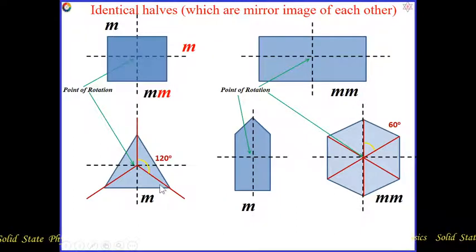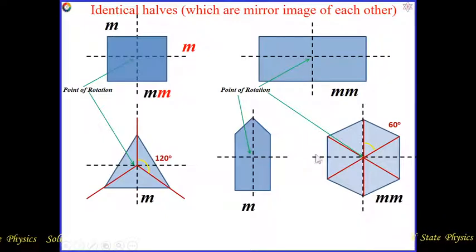Now we have to consider the equilateral triangle. For the equilateral triangle, only this line is possible to divide the triangle into two halves. However, another line perpendicular to the initial one could not divide the whole triangle into equal halves. So for this equilateral triangle, only one M is possible. For this object, this line can divide the whole object into equal halves, but another line perpendicular to the initial one could not. So only one M is possible.